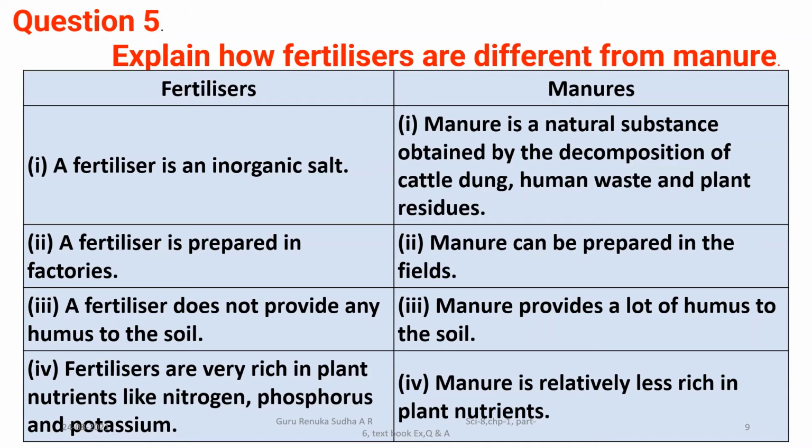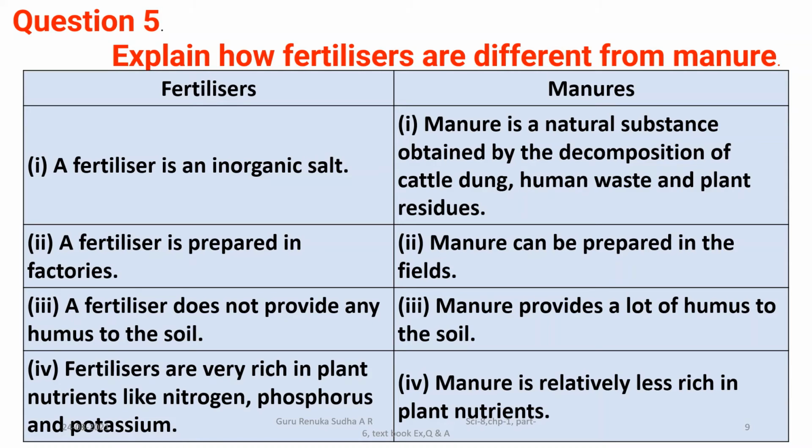A fertilizer does not provide any humus to the soil. After continuous use of fertilizers, it makes the land infertile. Already you have read this in the chapter, so that is why it does not provide any humus to the soil. Here on this side, manures provide a lot of humus to the soil. It enhances the nutrients and fertility of the soil even after using it for a longer period.